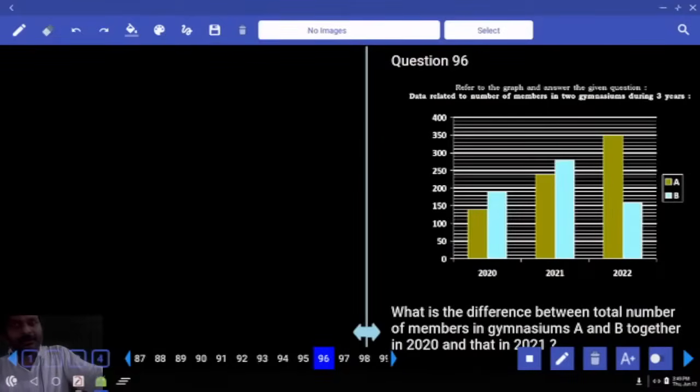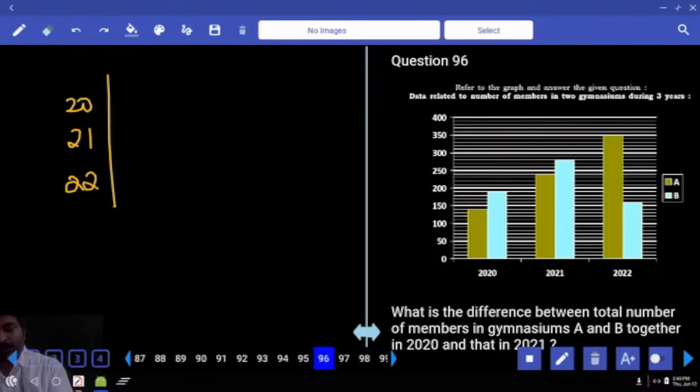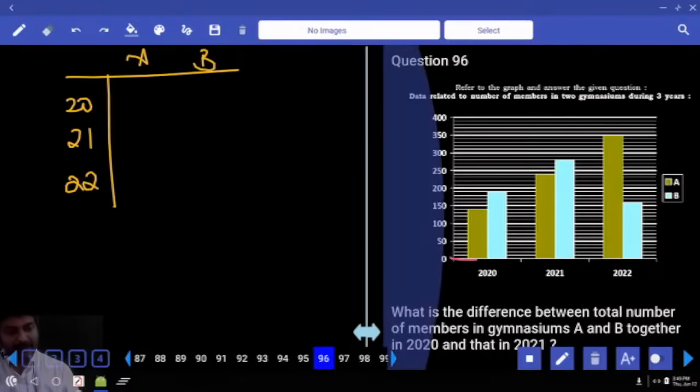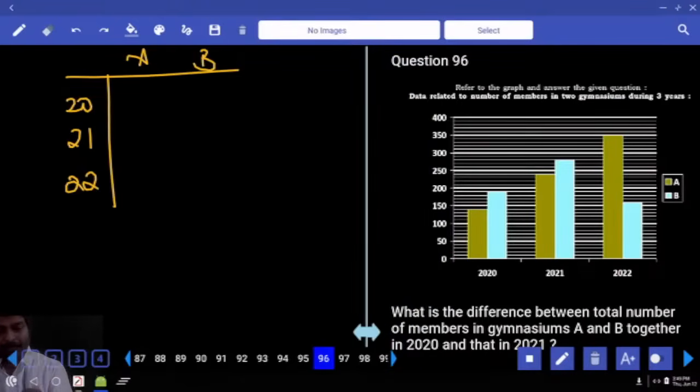Data related to the number of members of two gymnasiums during 3 years. 2020, 2021, 2022. A and then B. Each line occupies 10, 10, right? Come on. 140, 190, 240, 280, 350, 160.